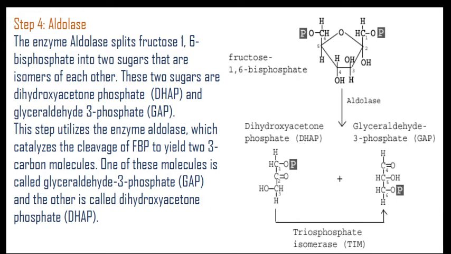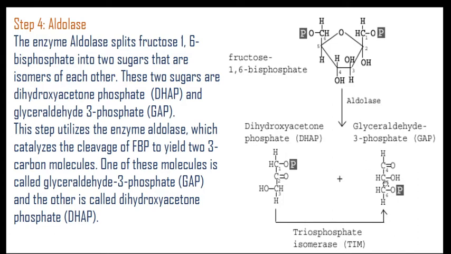So what happens in this? The 2 sugars are dihydroxyacetone phosphate DHAP and glyceraldehyde 3-phosphate GAP. They utilize the enzyme aldolase, which catalyzes the cleavage of fructose 1,6-bisphosphate to produce 2 molecules of 3 carbon containing compounds.